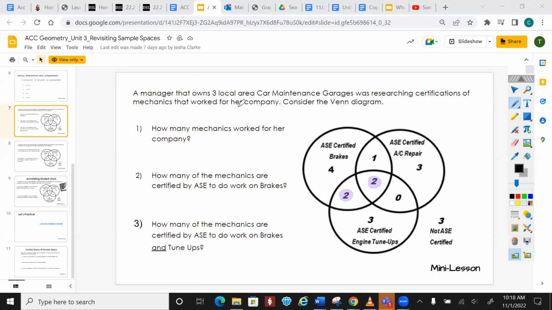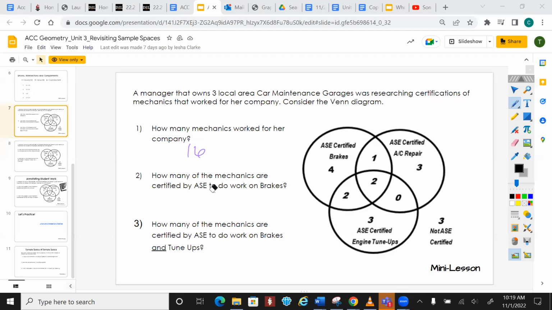For instance, how many mechanics work for her company? Well, if I do 4 plus 1 plus 3 plus 2 plus 2 plus 3 plus 3, how many mechanics are there? 6 plus 3 plus 3. 9, 11, 13, 14, 16. Okay, 16.